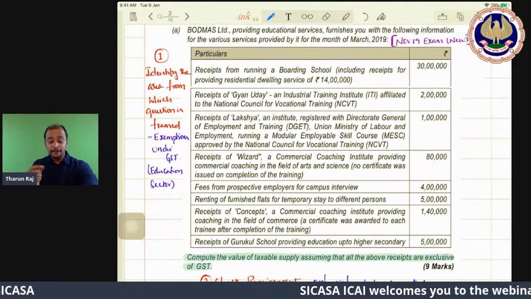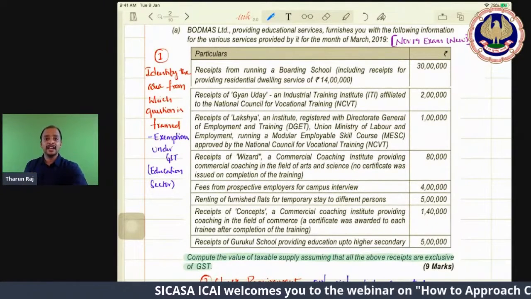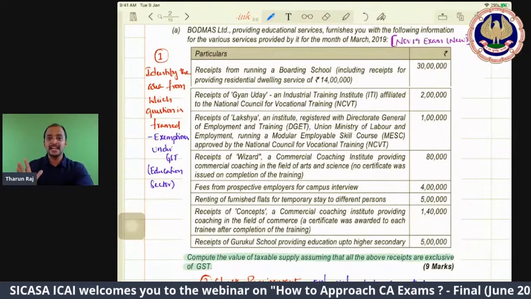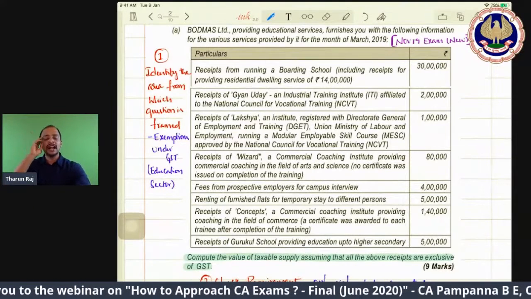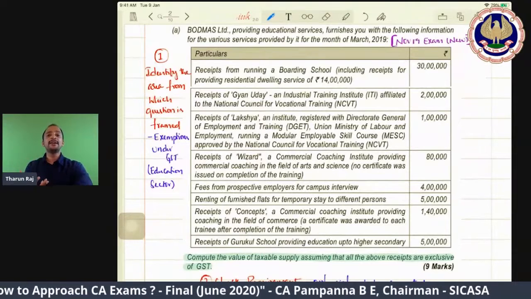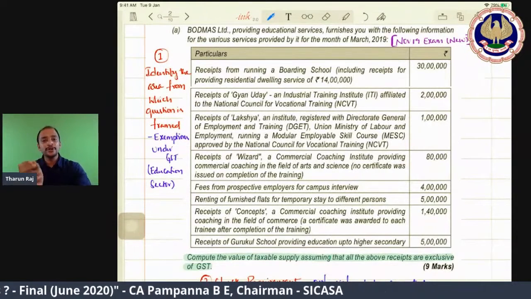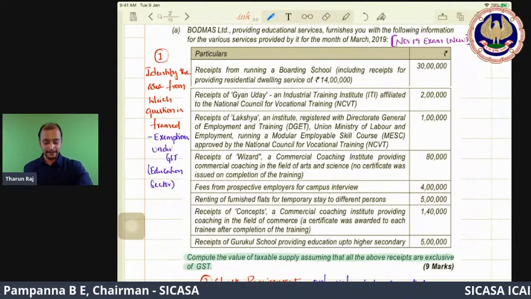So like that, when you are reading point by point, as you have identified the area, those related provisions will come and flash in your mind. So it will be an easy takeaway for you, and you can beautifully write the answer.